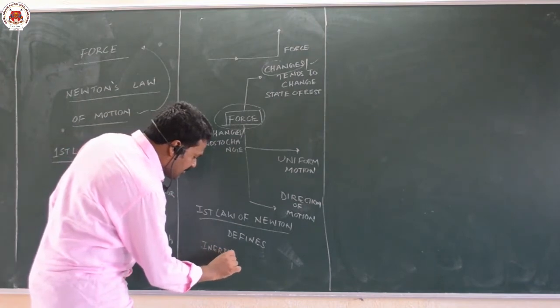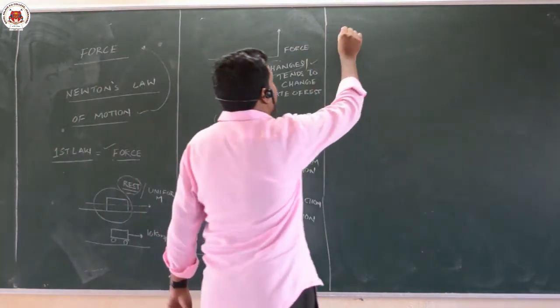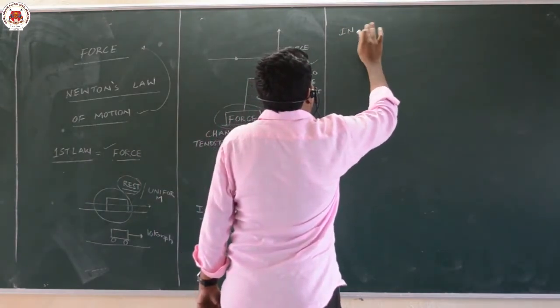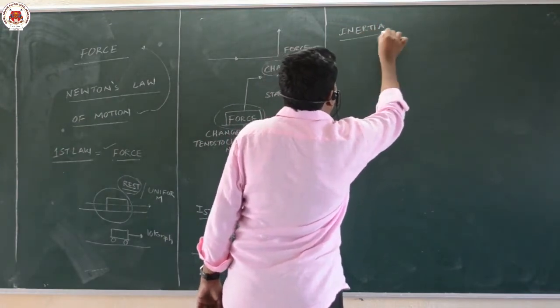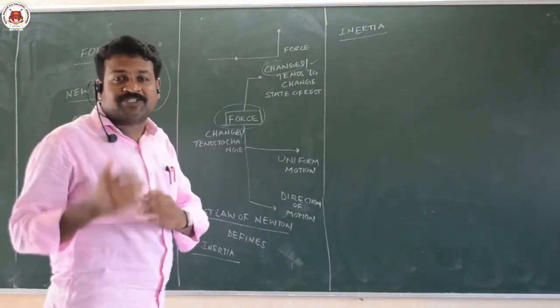What is the meaning of inertia? This is a very important concept in Newton's first law. Inertia means it is the inherent property of the body. That means it is the property which every body will acquire by its birth.